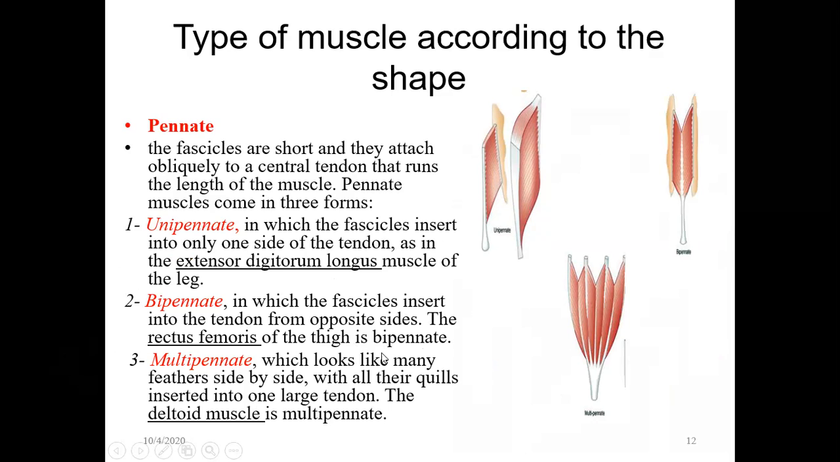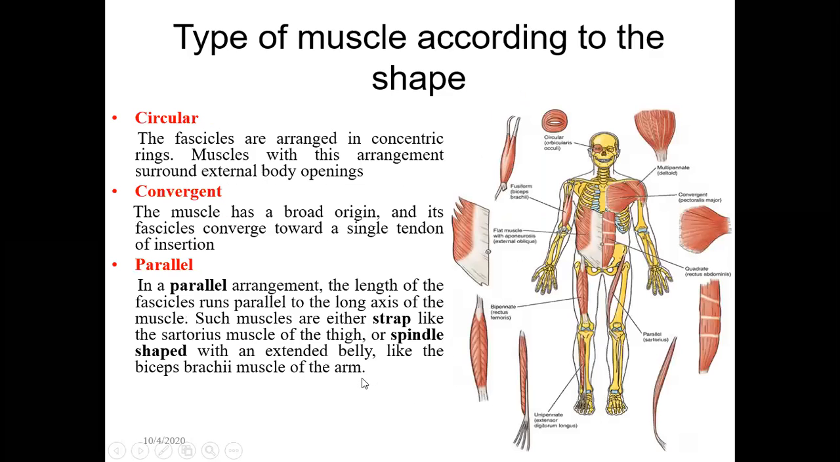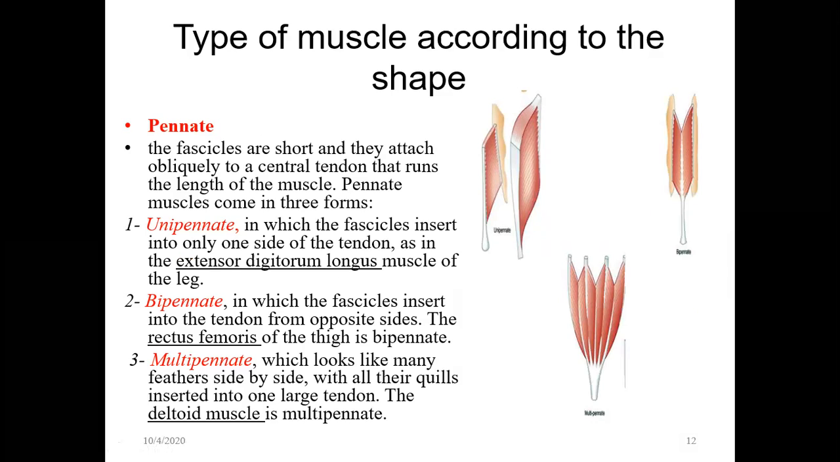Multipinnate looks like many feathers side by side with all their quills inserted into one large tendon. The deltoid muscle is multipinnate. This is the example. If you look here, there are many long tendons within which the fibers run in different directions. The best example is the deltoid muscle, which is present here. So this is how it looks. Okay, so these are the types of muscle depending on the shape.